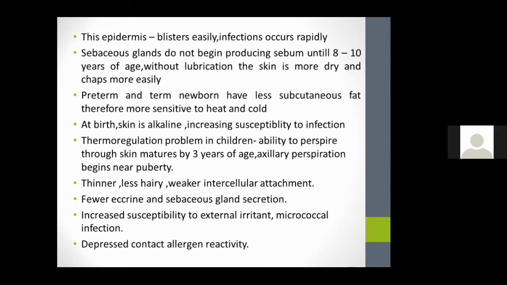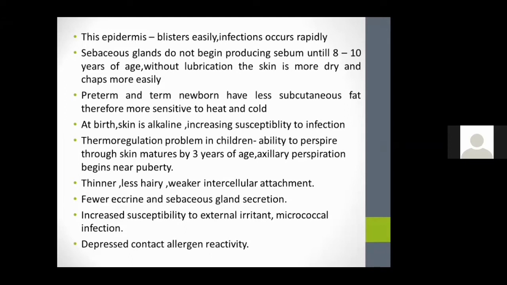So without lubrication, the skin becomes more dry and flakes easily. Preterm and term newborns have less subcutaneous fat, therefore they are more sensitive to heat and cold. So we should prevent those newborn babies from hypothermia-like conditions.